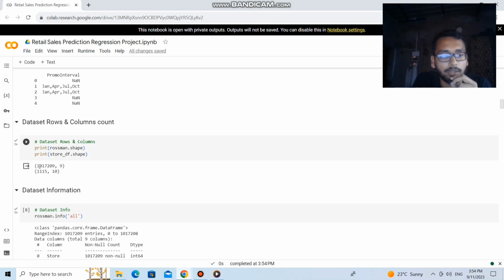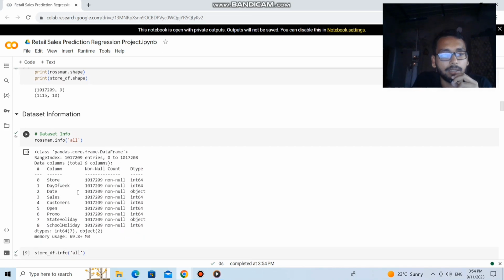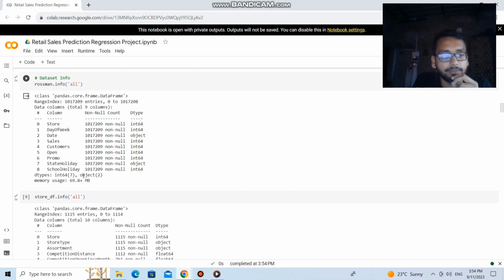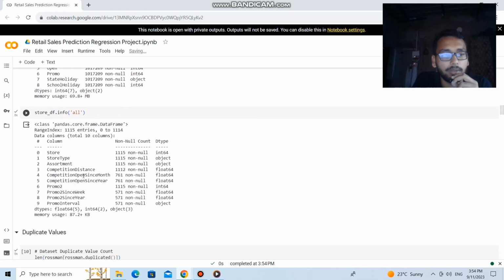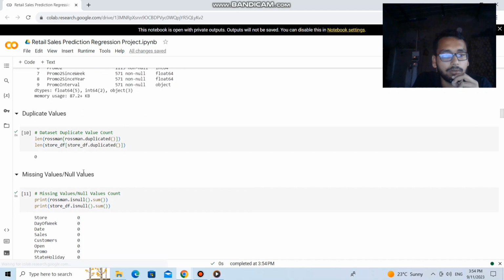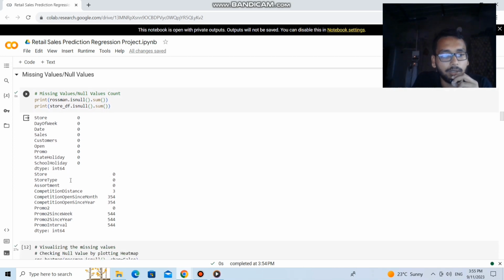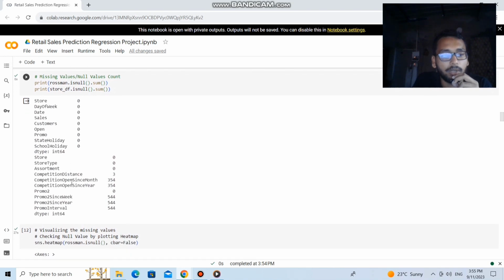Our Rossmann dataset contains 10,70,209 rows and 9 columns, whereas the store dataset contains only 1,115 rows and 10 columns. Here is the dataset information of the Rossmann dataset. Here is the dataset information of the store dataset. Both datasets contain zero duplicate values, and in case of missing or null values, the Rossmann dataset has zero null values while the store dataset has some null values.